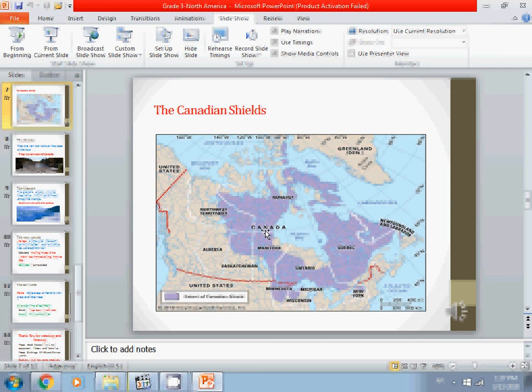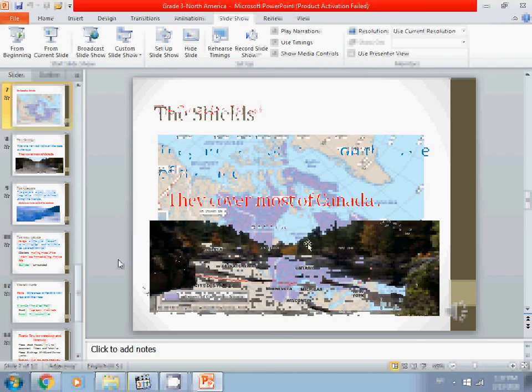Can you see the purple area? This purple area represents the Canadian Shield. Wow! So it means that most of Canada is covered with shields. But miss, what's the meaning of shields? So let's find out now.